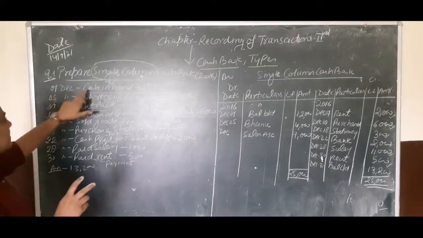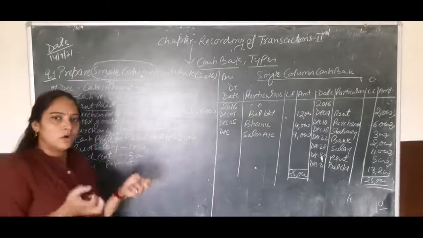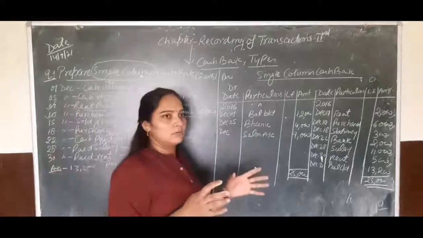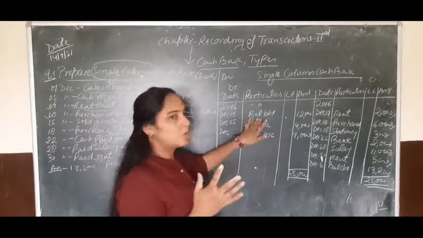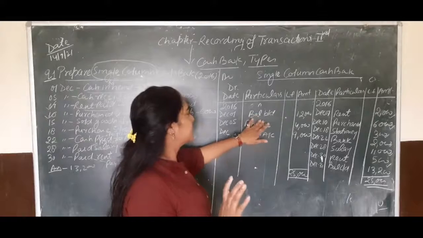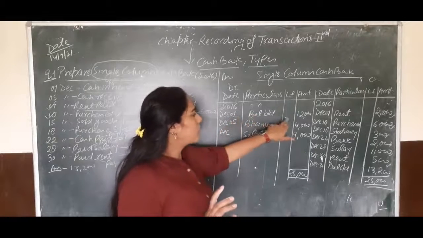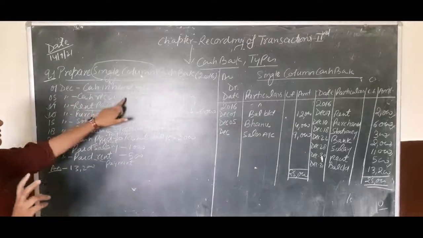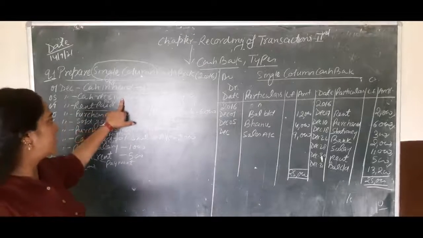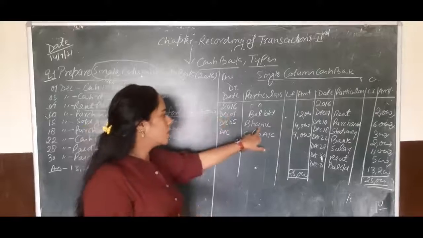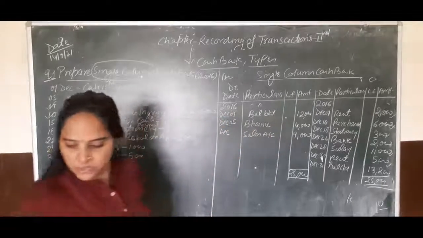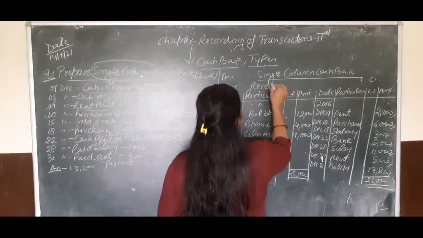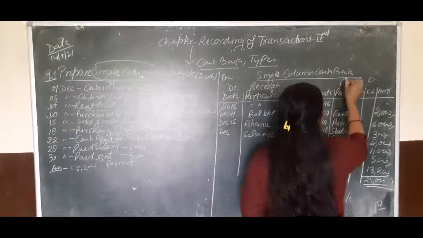Okay. So 1st December, cash in hand. According to this, the firm has cash. So this time it will be called debit. So receipts. December 1st balance brought down 12,000. Next, cash received. Now the firm has received the cash amount from Bhanu 4,000. So again it will be receipt 4,000. Okay, I will also mention receipts and payments.